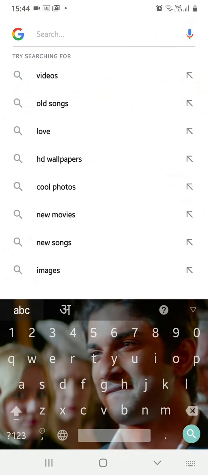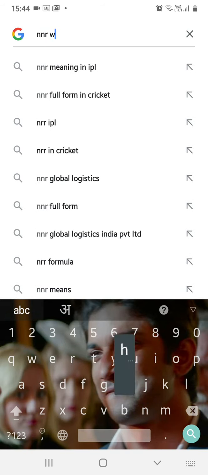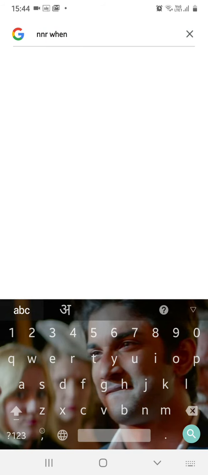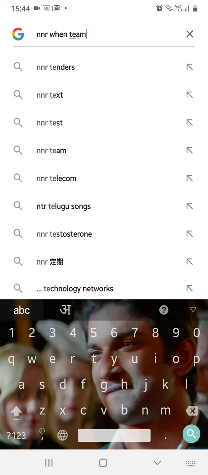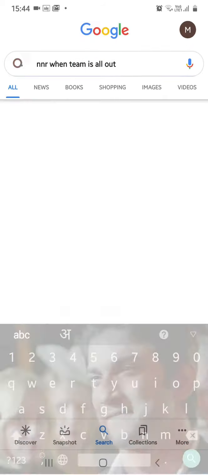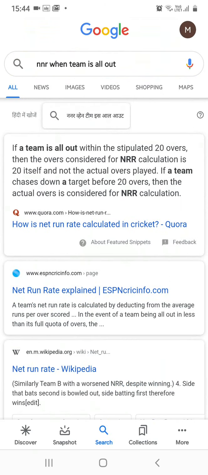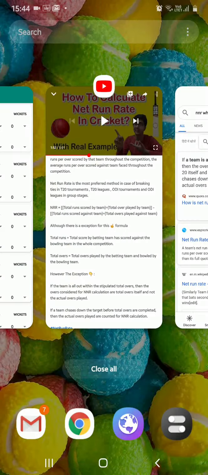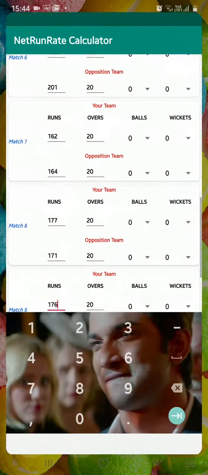Let me show you that I am saying it correctly. Let me search. So here you can see, if a team is all out within the stipulated 20 overs, then the overs considered for NRR is 20 itself in T20, not the actual overs played. I just want to show this part.